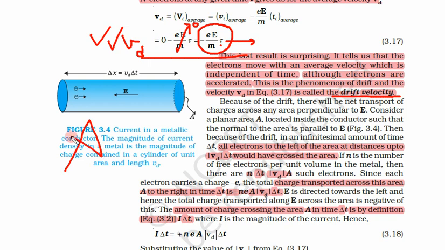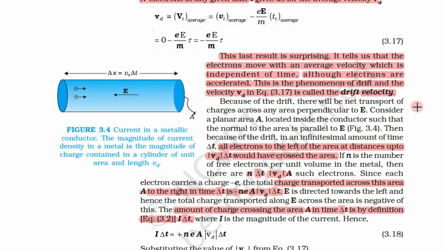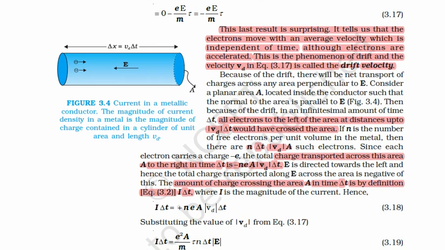Even though the motion of the electrons would be random, slowly there would be some difference. Let this electron start from point A; there would be some difference between the final ending point without an electric field and in the presence of an electric field. Slowly we will see some motion towards the positive terminal of the conductor. So this is called drift motion: random, plus overall there is some movement towards the positive terminal.